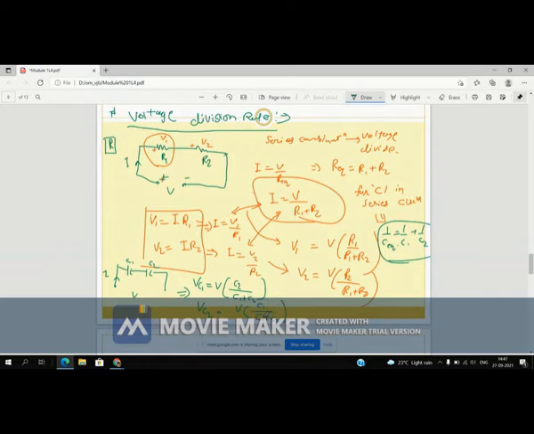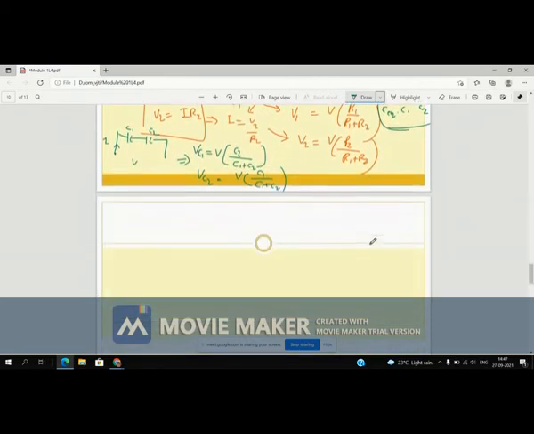Take it as homework to derive this formula from the same concept. So this is the voltage division rule.